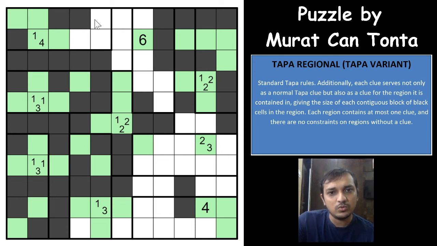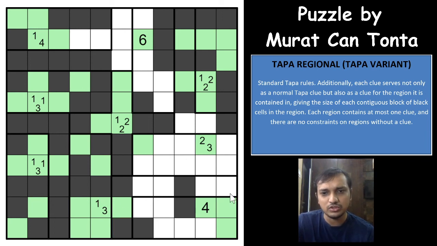Now, if this is unshaded, both of these will be shaded for the region clue. Not possible, right? You'll have a 2 by 2 group of cells shaded. Okay, you already have 1 and 3 shaded cells in this region. So this is unshaded, and for the 1, 3 clue surrounding, this will have to be shaded. This will go this way.